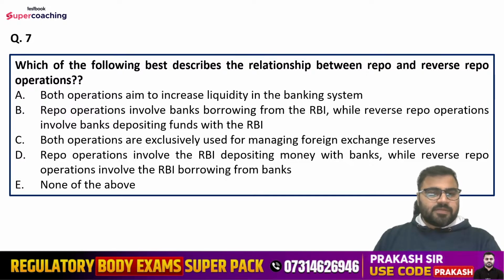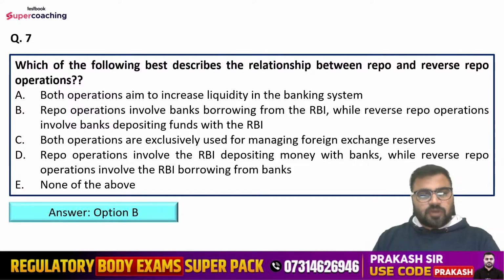Yes, guys, tell me. What can be the correct explanation? Arjun is saying option number B. Guys, you all have to participate. Right answer is option number B.